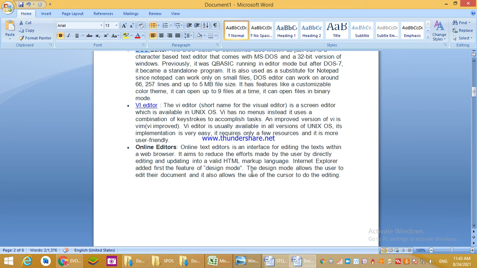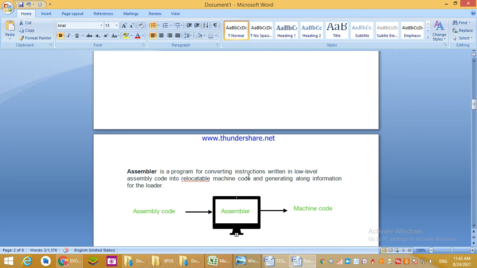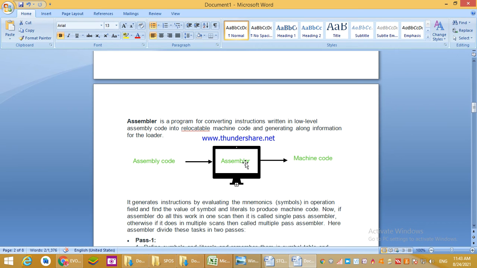We have seen that. Then next thing, in the evolution of system software components, assembler. We have seen only editors up till now, right? Have you understood about editors? An editor is system software, and we use different types of editors to write the program.